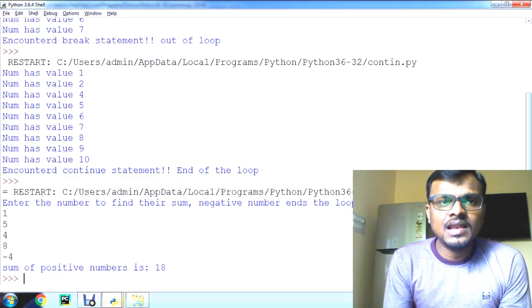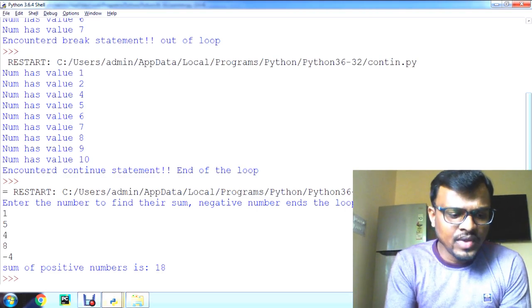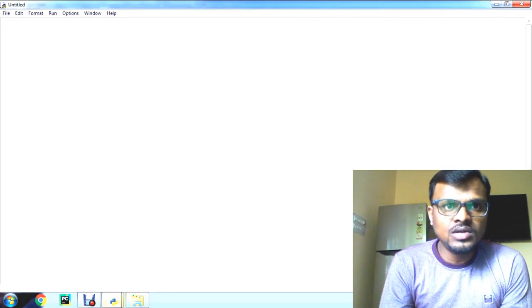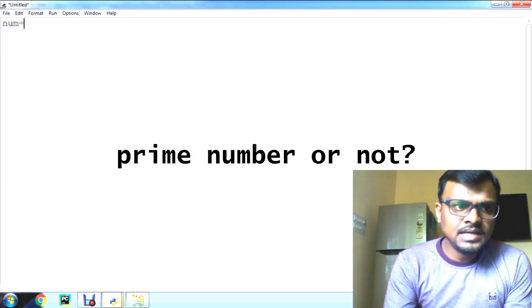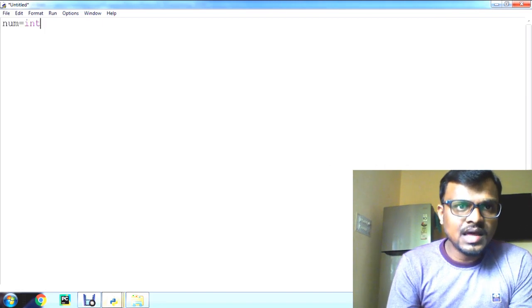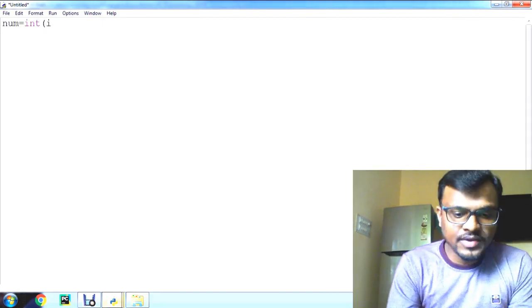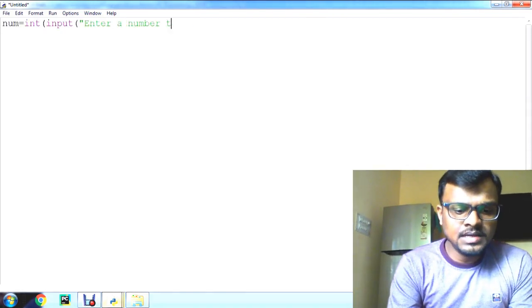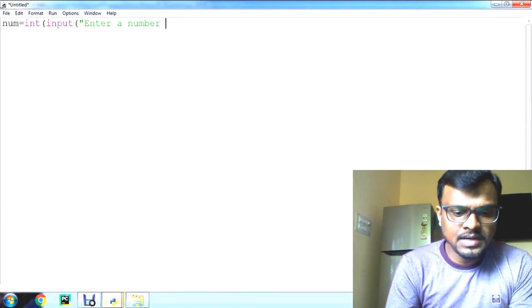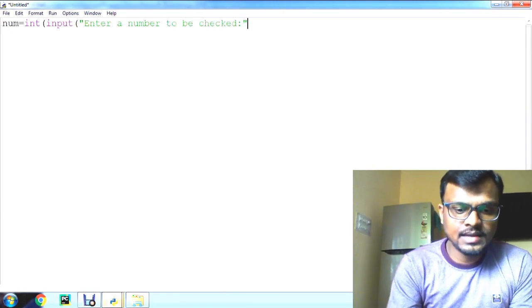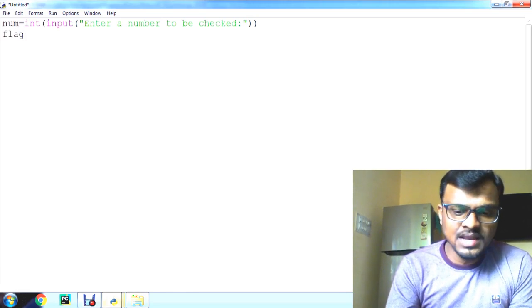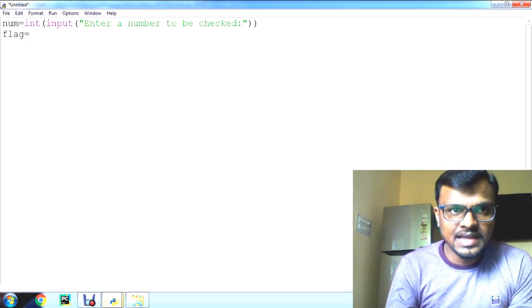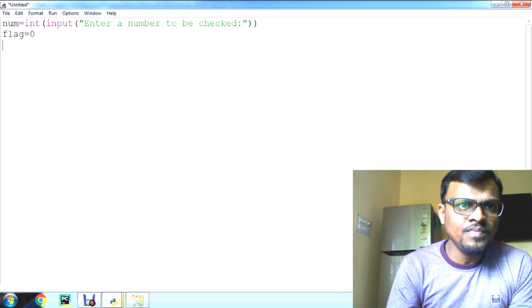Now let us see one more example with the break statement, to find out whether a given number is prime or not. For that we should take the number from the user. So num is equal to int of input, enter the number to be checked. After this we'll take one variable called flag and initially make it 0.